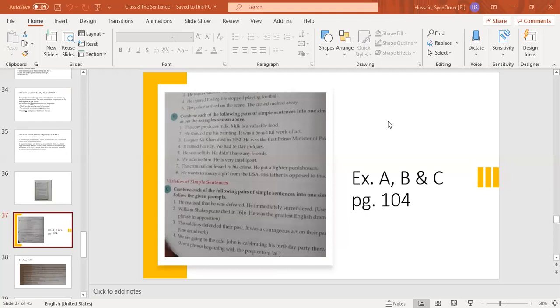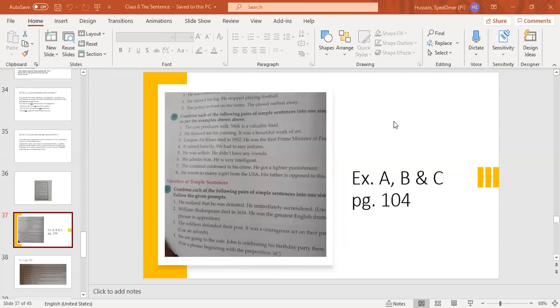Okay, for example, if I say a sentence: when I entered into the room, I saw two strangers sitting on the chairs. Now, I saw two strangers sitting on the chair is the independent clause because it is conveying the complete meaning or sense. I saw, I is the subject, saw is the verb.